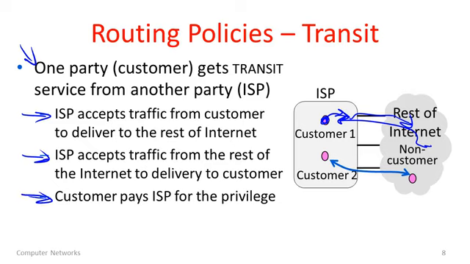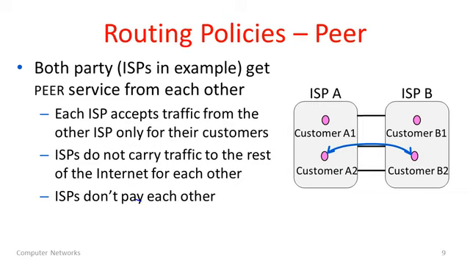When we connect to the internet, pricing often depends on the amount of bandwidth we have, the size of our DSL link, how rapidly it can send information. But often what we're really paying for, as well as the size, is connectivity to the rest of the internet, the ability to send traffic and receive traffic from all of the other destinations that are out there. And the transit policy is providing us that. But there are other kinds of policies too. And here's our peering policy.